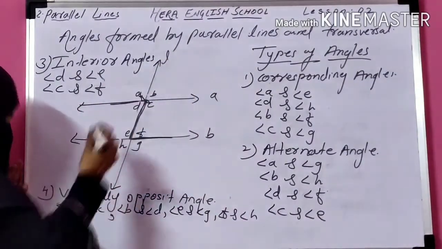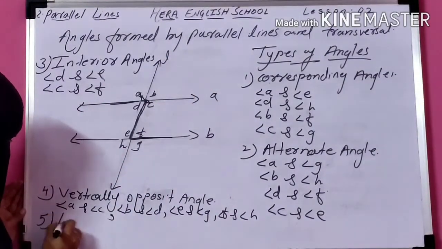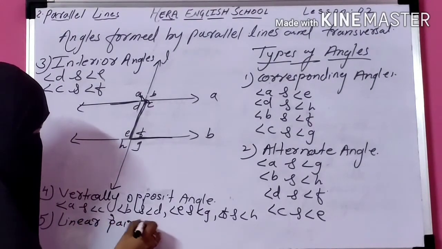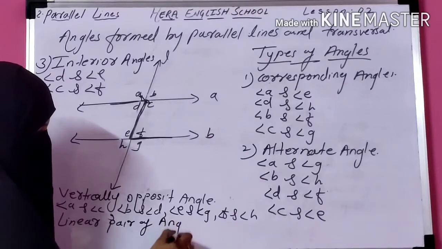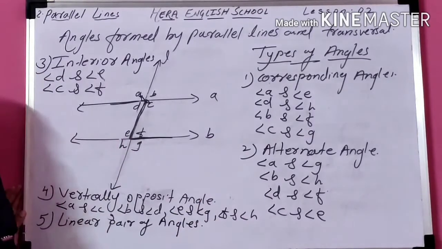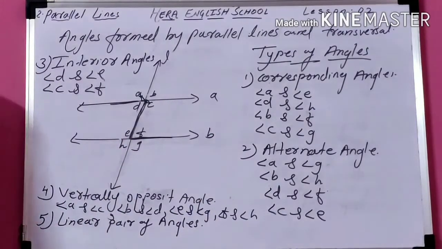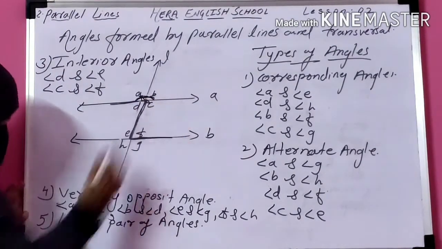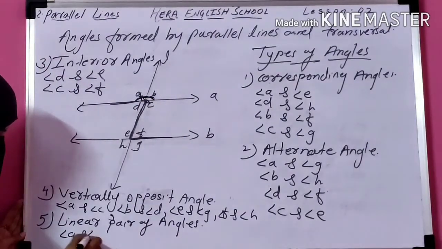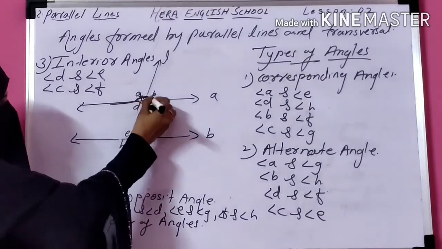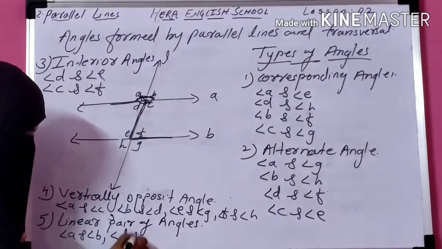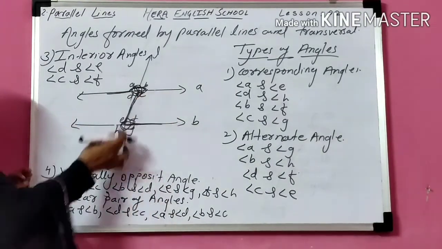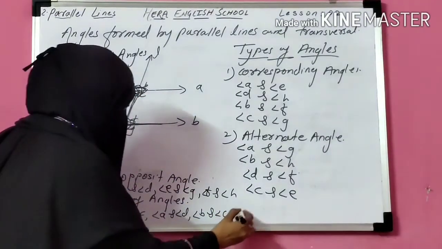Now the last is linear pair of angles. Linear pair of angles means the angles which lie on one line. So these angles lie on one line: angle A and angle B. Next from the below side, angle D and angle C. Angle A and angle D. Angle B and angle C. Now from this side, angle E and angle F.